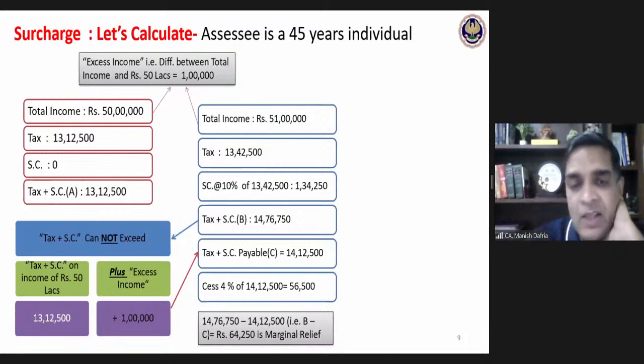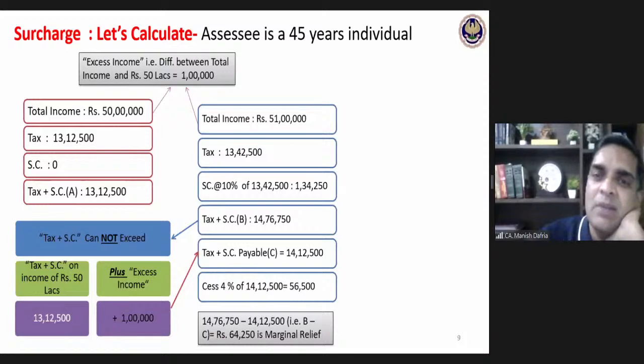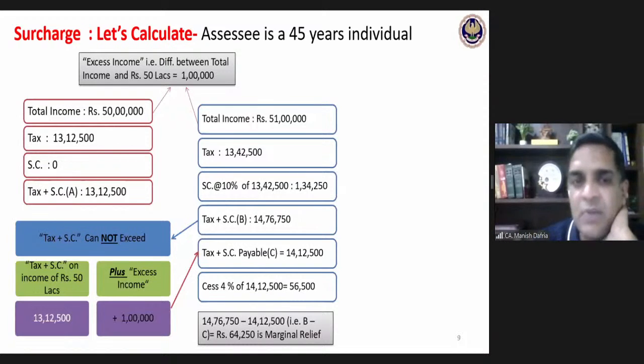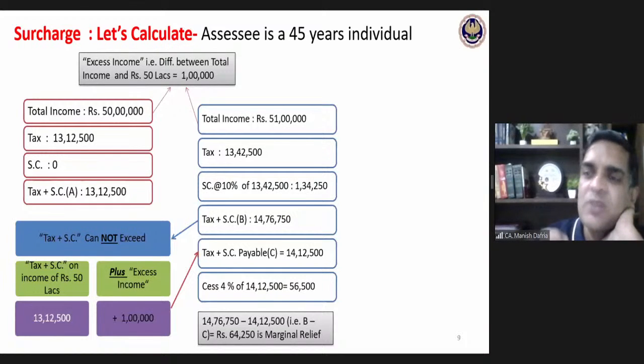Okay. So if I keep things simply in this manner, that surcharge payable is 10%, 15%, 25% or 37%, then in some cases I may commit a mistake because I'm keeping only half of the concept in mind. So keep the complete concept in mind. How much is the surcharge if income is more than 50 lakhs? How much is the surcharge?